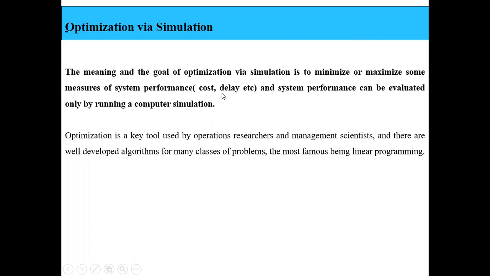For example, cost should be minimized, delay should be minimized, whereas the performance of the system should be maximized, right? And the system performance can be evaluated only by running a computer simulation. So this is what we mean by optimization via simulation: minimizing or maximizing the system performance parameters, where the system performance can be evaluated only by running a computer simulation, right?